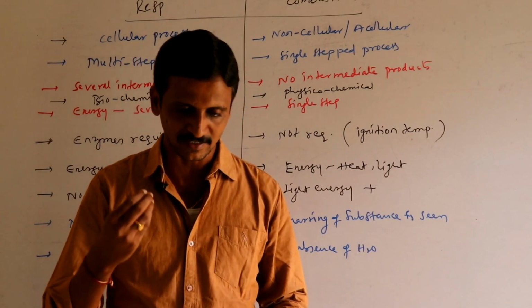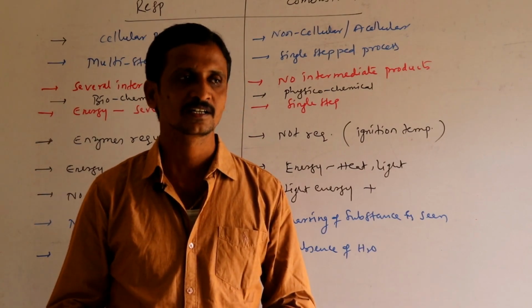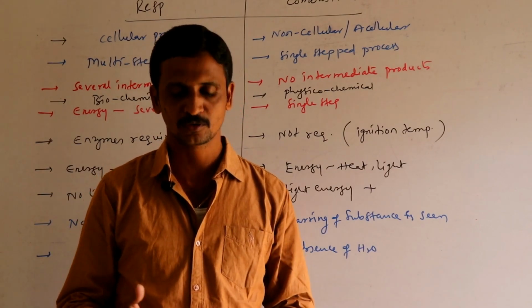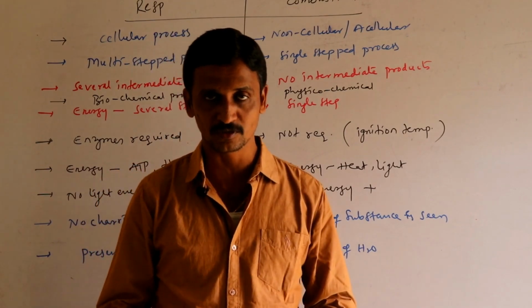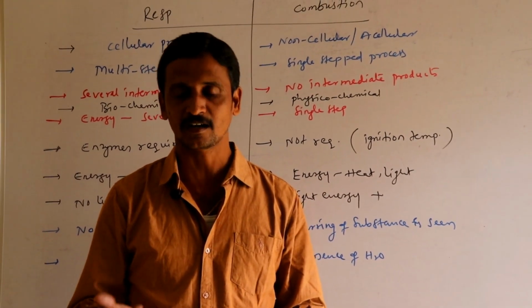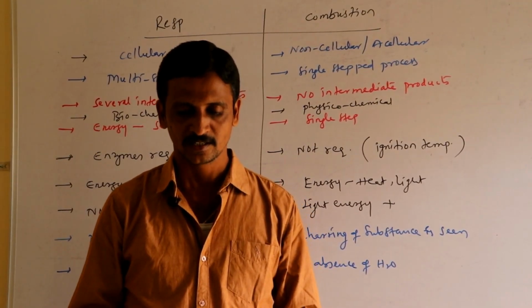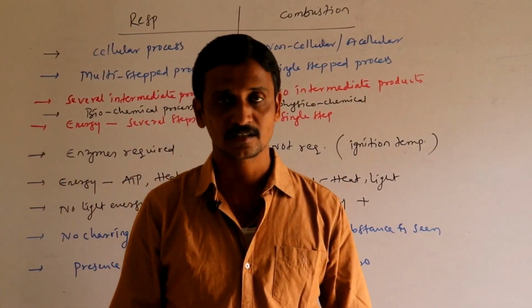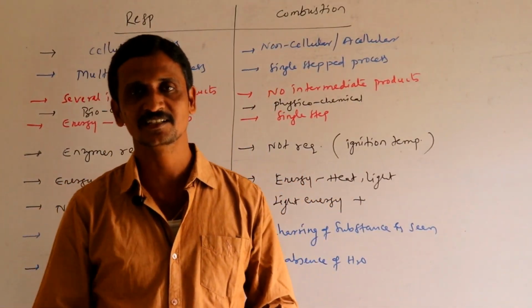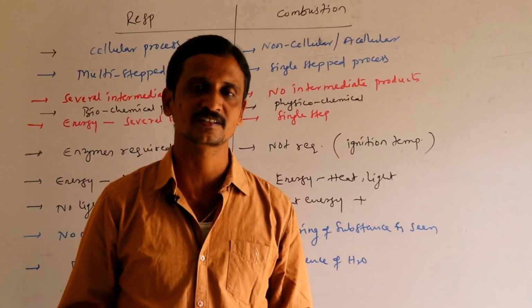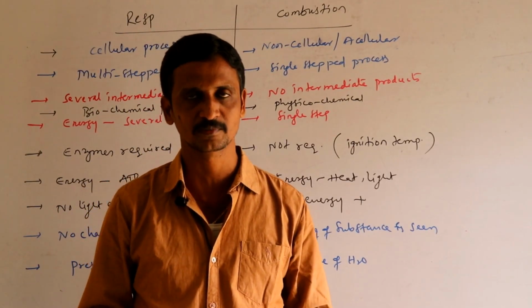At each step of glucose oxidation, energy may or may not be produced. Even in the initial stages of glucose oxidation, some amount of energy is utilized. We have to remember this.